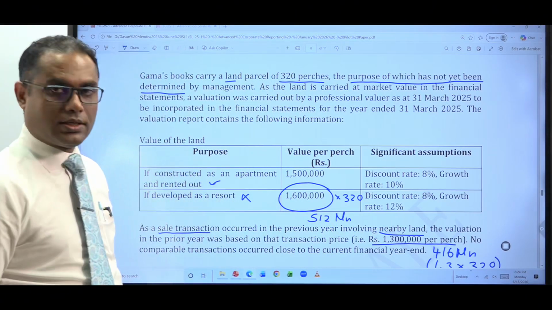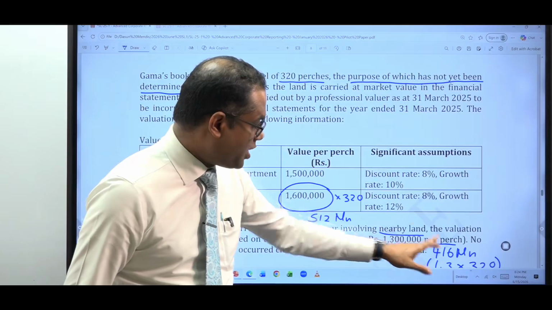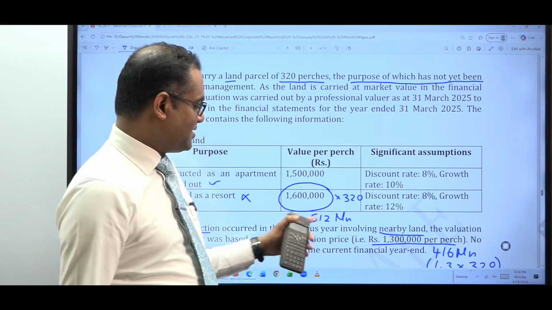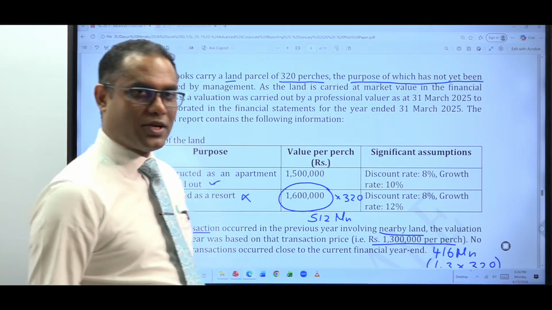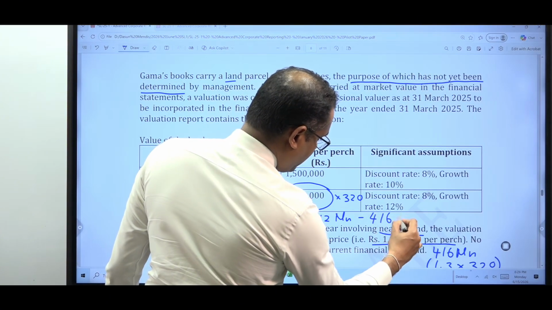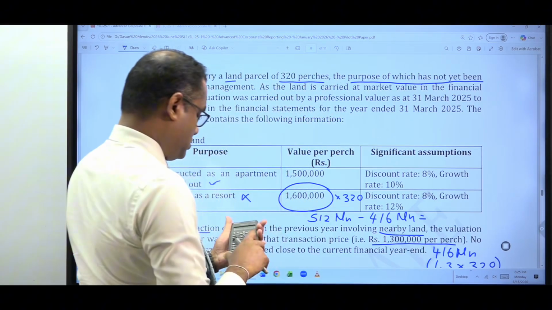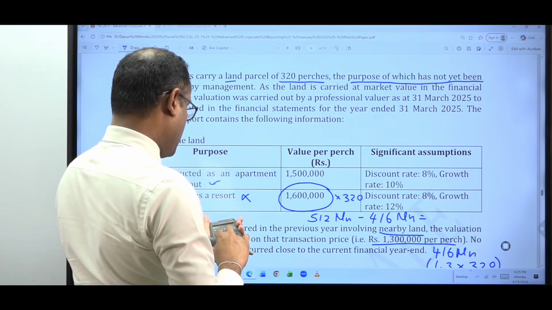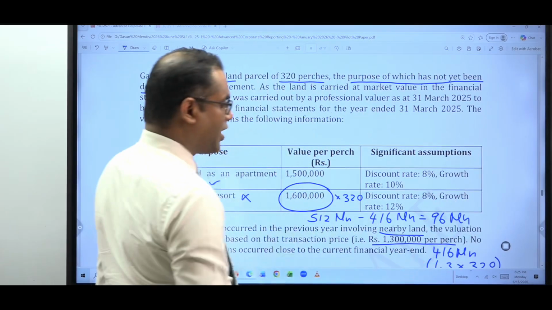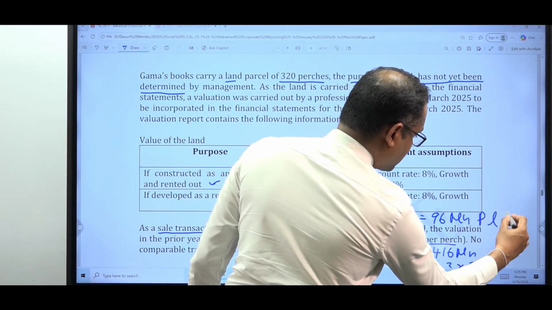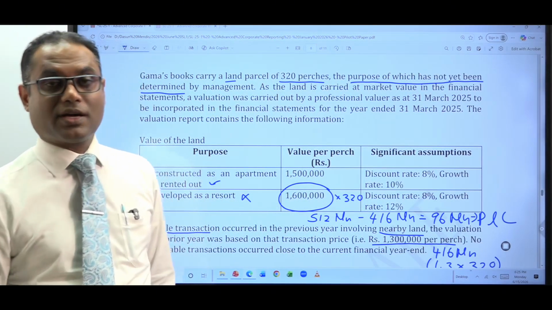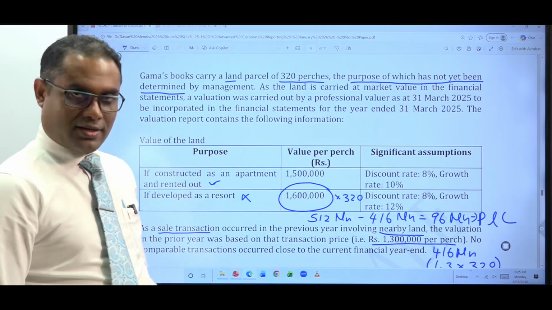It is 512 million. So the value has gone up, 416 million to 512 million. So then what is the value gain? Very simple. The question wants us to calculate the value gain. How to calculate it? 512 million minus last year's figure, 416 million. How much? 96 million. This is the value gain. This value gain you need to recognize in the P&L. You debit the investment property, value goes up, credit to the P&L. Okay, that's what you do.